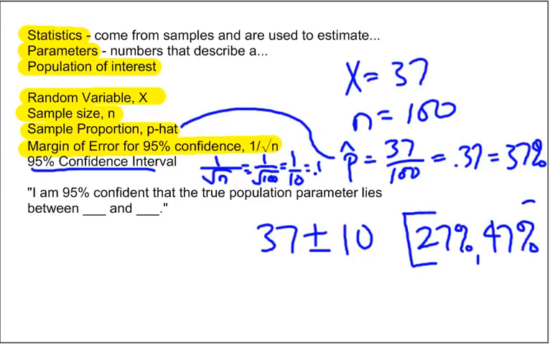The reason that's such a big interval is that it's such a small sample size. So the sentence I could write and that I need to know absolutely, unequivocally, is: I am 95% confident that the true population proportion is between, in this case, 27 and 47. And instead of saying population parameter, I could say the true percentage of people whose favorite color is blue in the population is between 27 and 47.